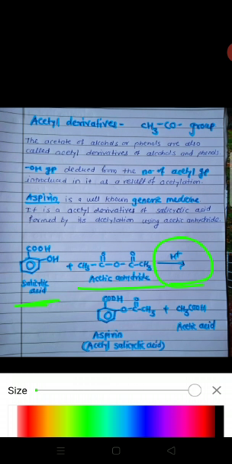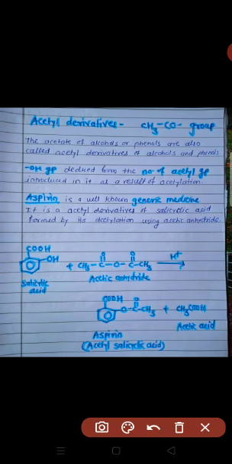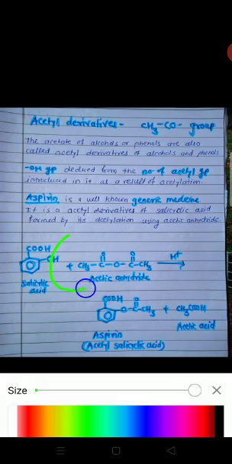Then hydrogen from this is added into this compound and forms CH3COOH, and here RC double bond O is attached. Aspirin, or acetyl salicylic acid, is formed.